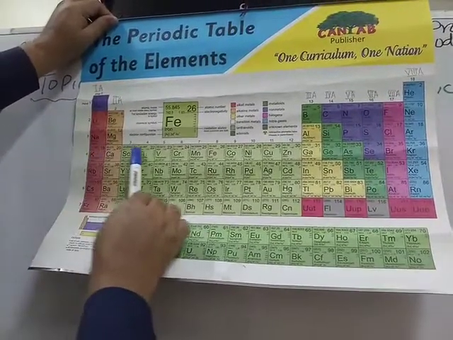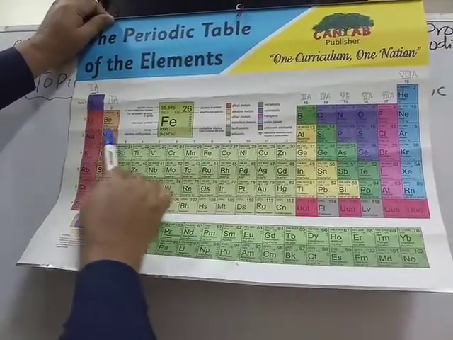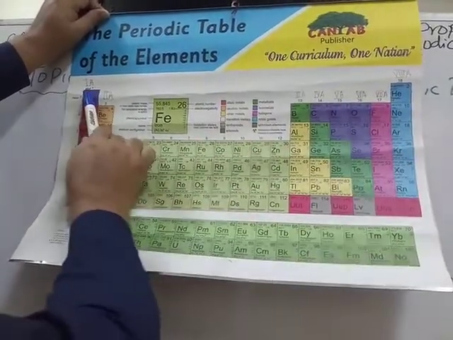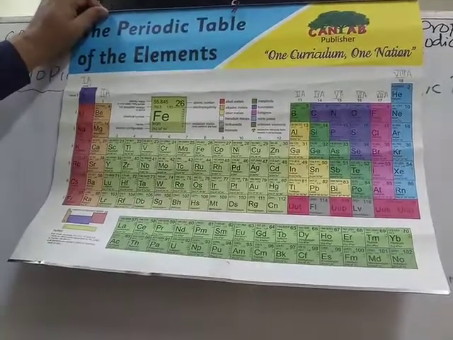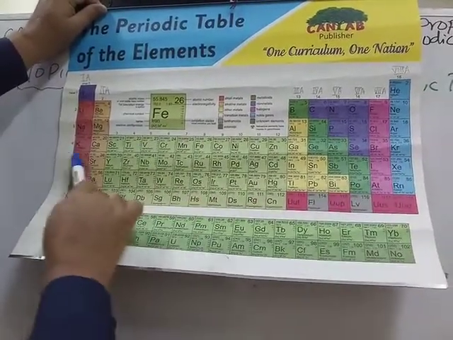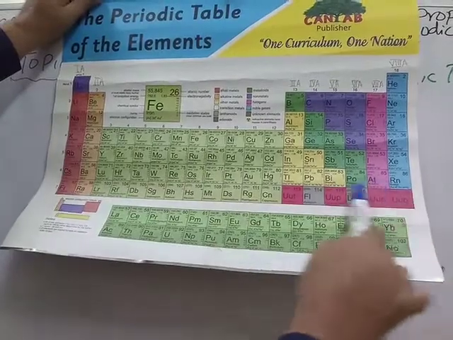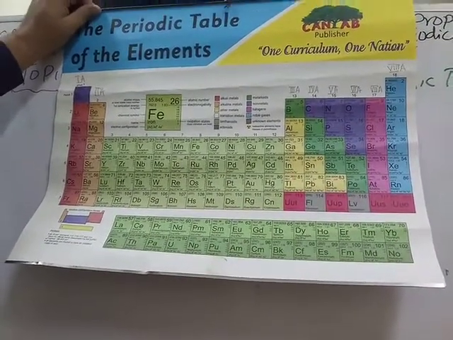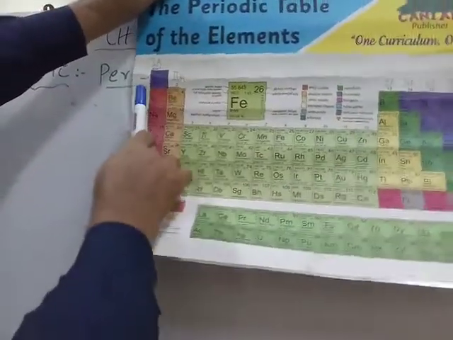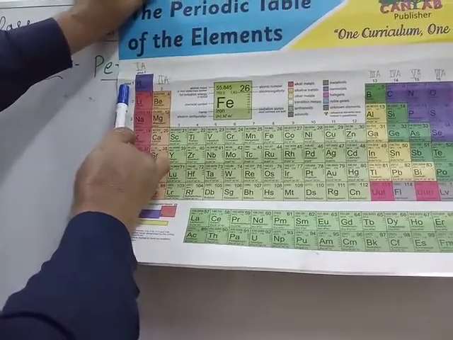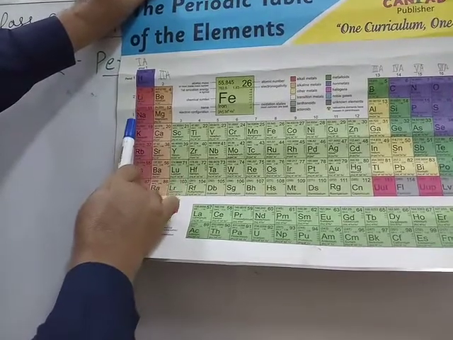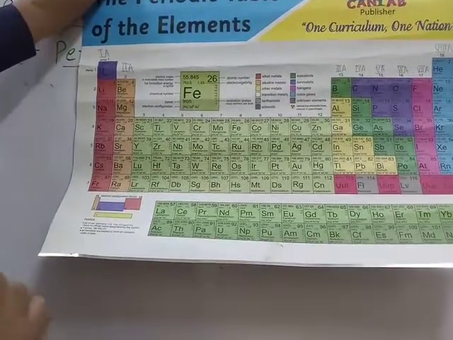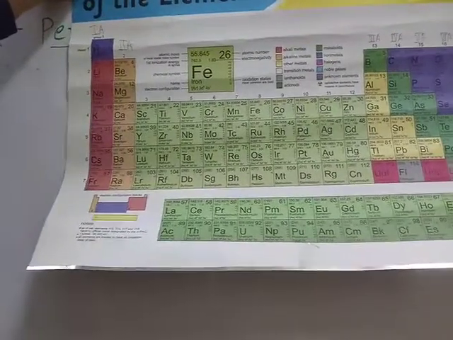Look at this row, for example. This is a row. This is another row. This is another row. This is the first row, which is composed of just two elements. So all these horizontal rows of elements present in the periodic table are called periods. If you see here, it has been written period 1, 2, 3, 4, 5, 6, 7. So there are a total of 7 periods in the periodic table.